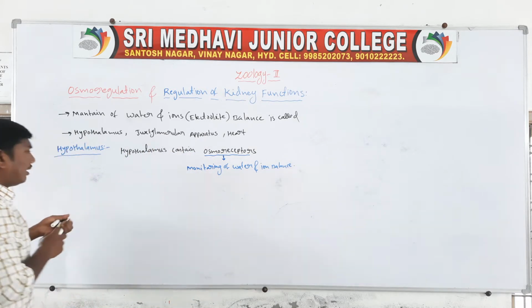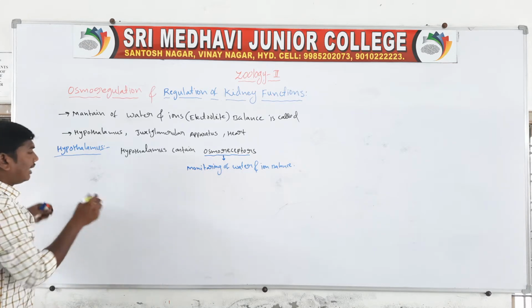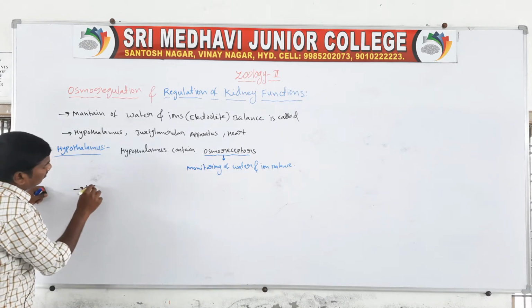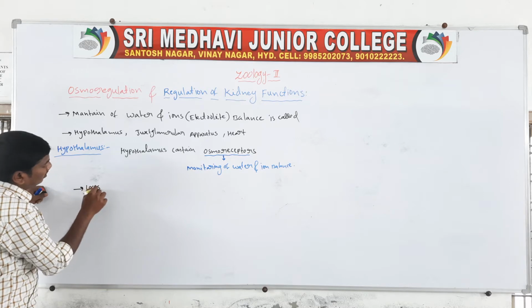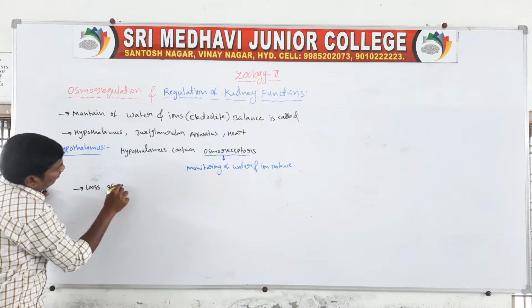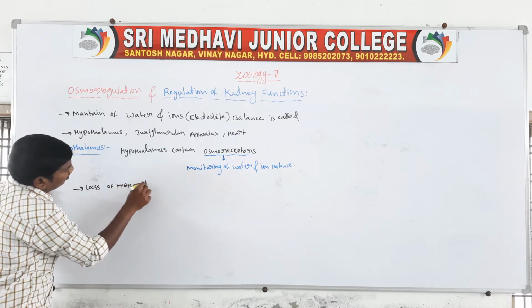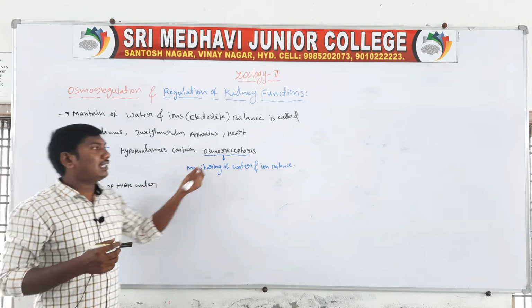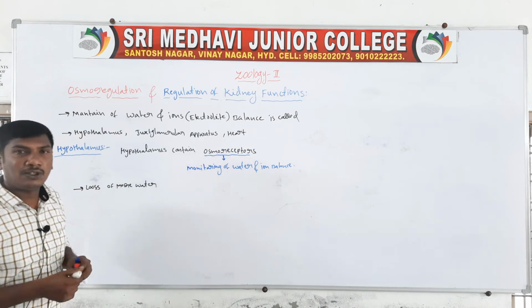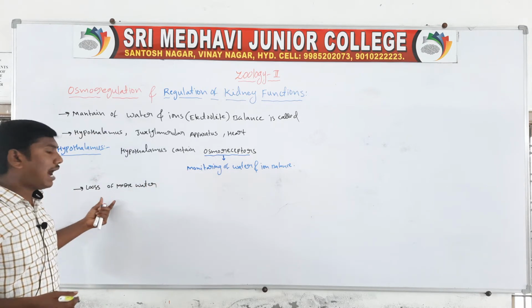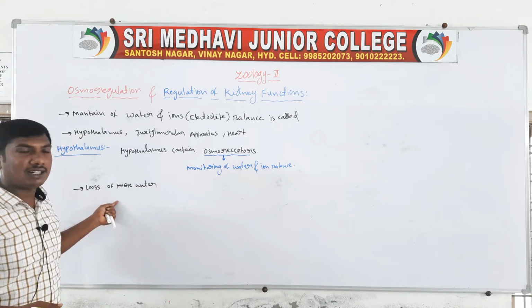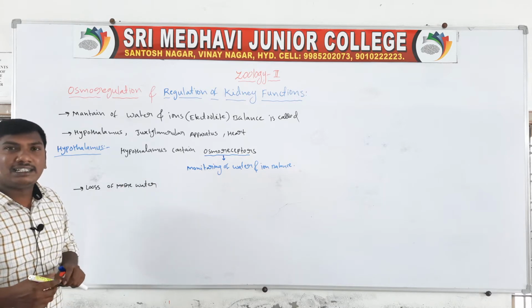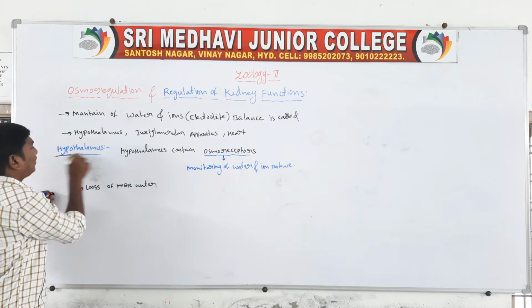For example, in the human body, there is loss of more water. The osmoreceptors identify the loss of water and send these impulses to the hypothalamus.